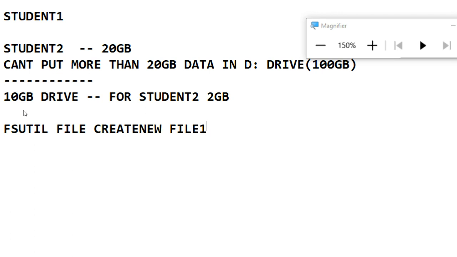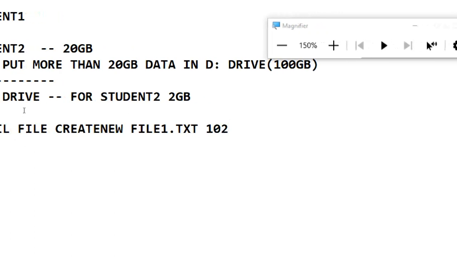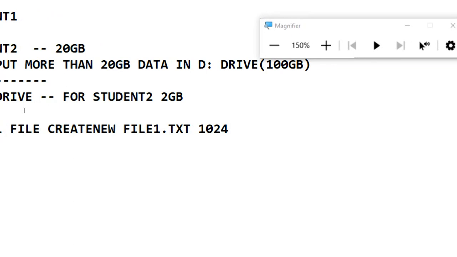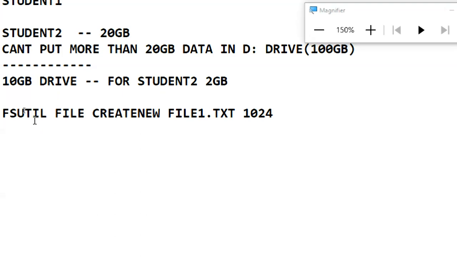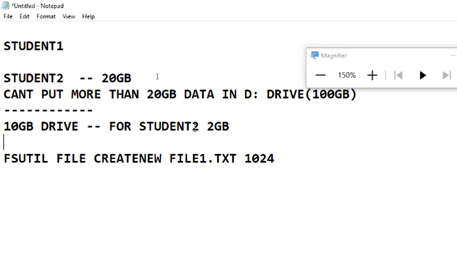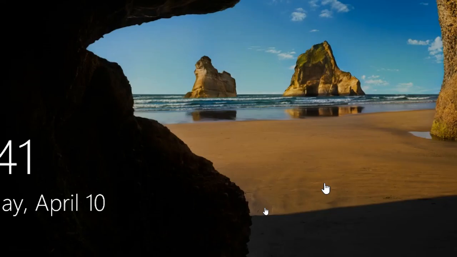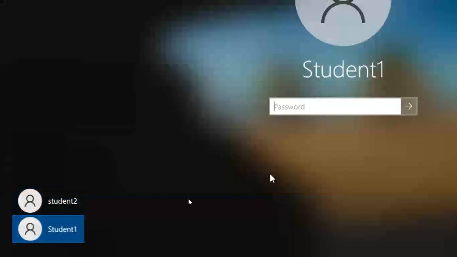This is the file name, file one dot txt. 1024, I already told what is 1024, 1 KB. Later you can add zeros and change it to a certain size. So to create a file, I came back to my login to student one.